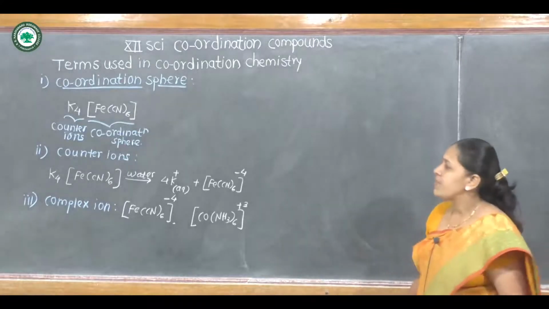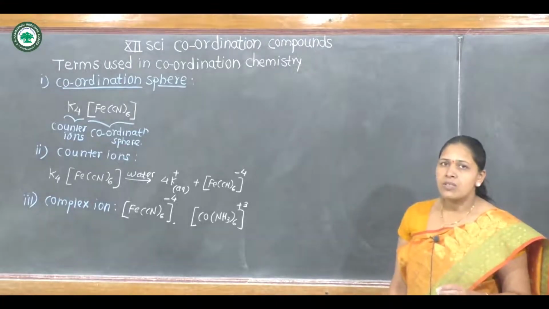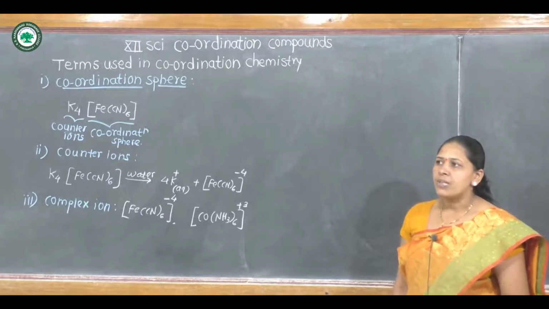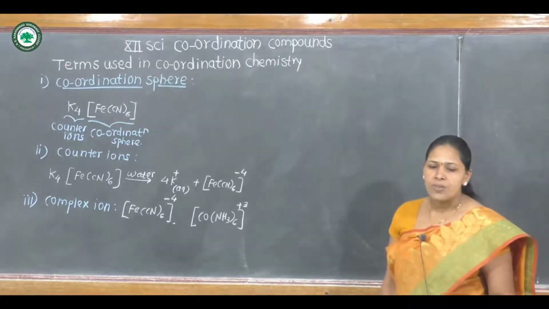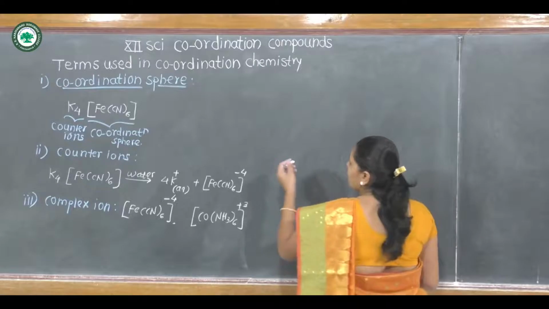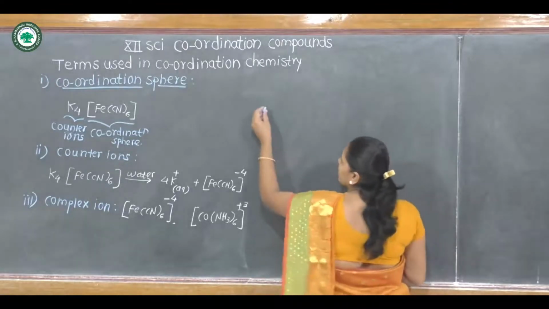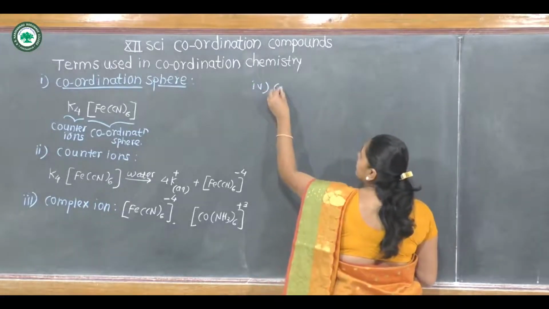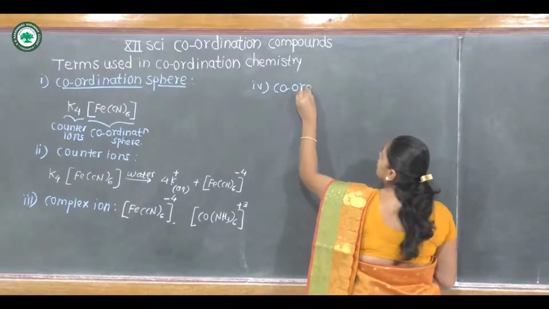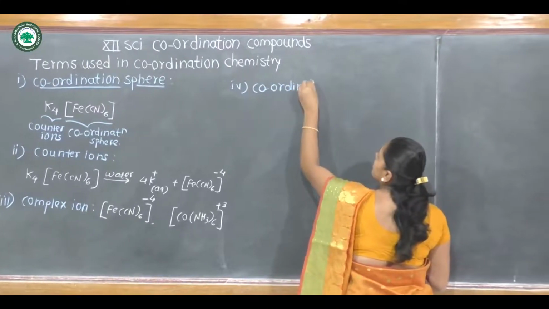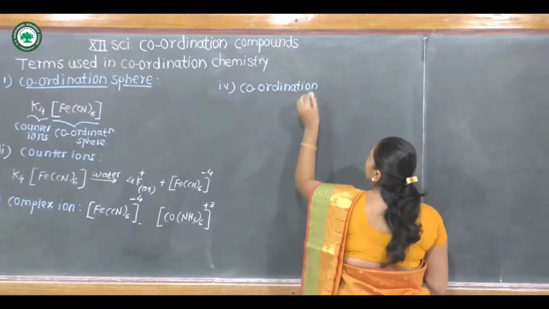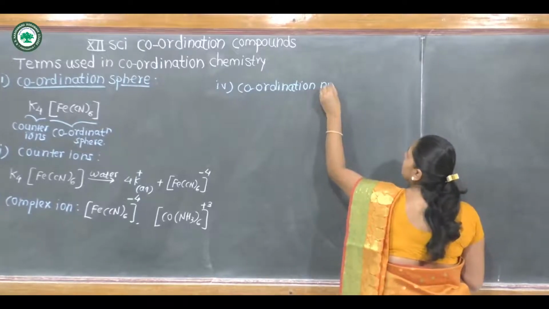Then what is meant by the fourth term, which is very important? What is meant by coordination number of the central metal ion? Fourth term is coordination number.